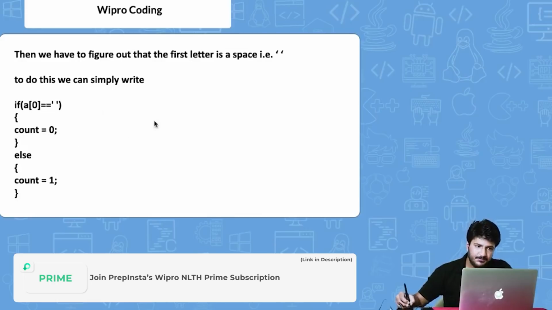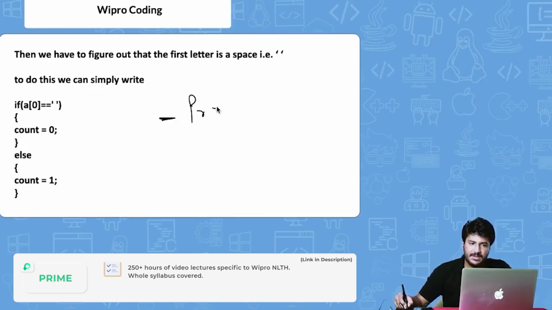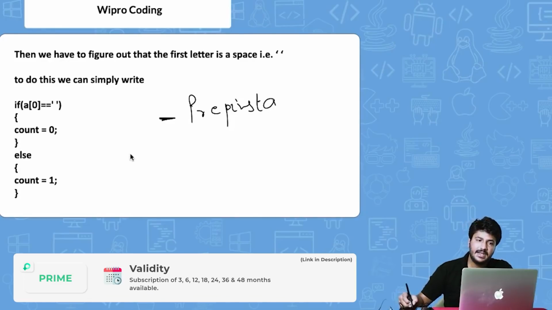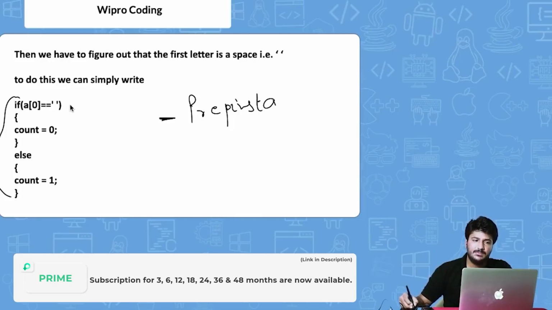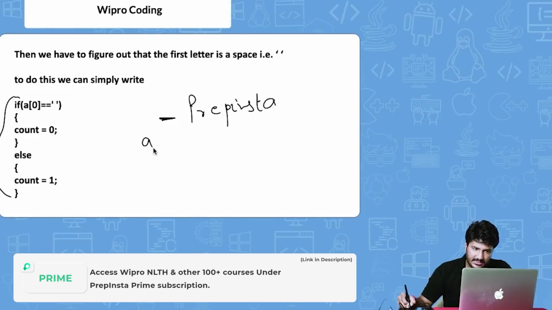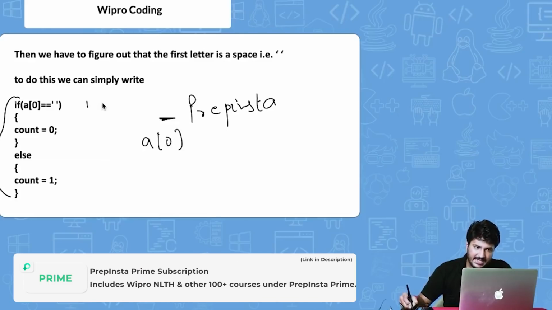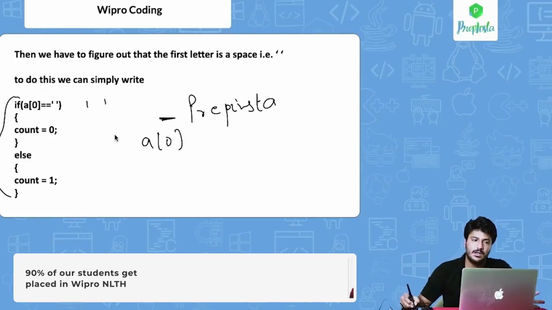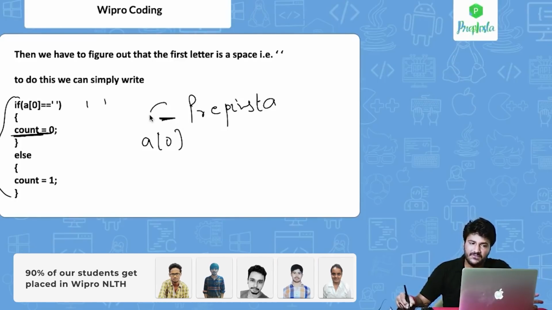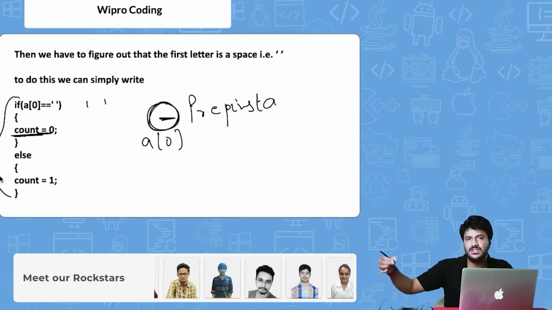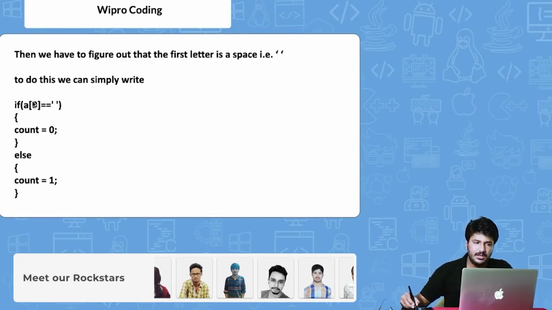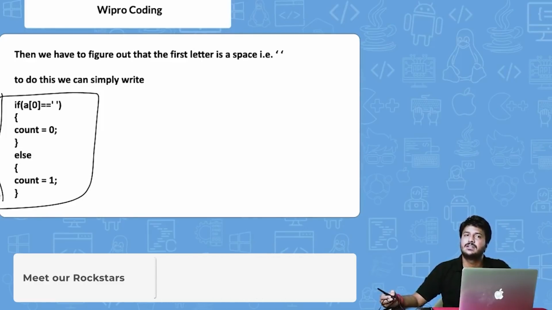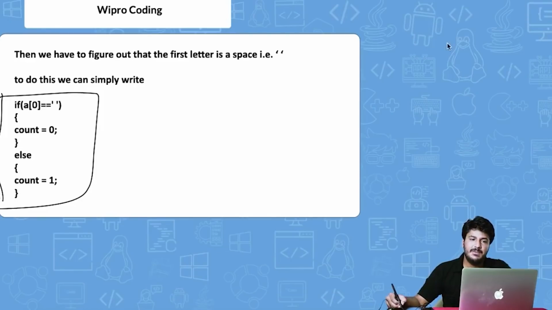Let me explain it again. If there is an underscore, and then we write Prepinsta, the code given on various websites has a redundancy, and this removes that. If a of 0 is a blank space, in that case do not start reading the word. This is not a word. Keep the count 0. So in this case it will ignore it, and then we will see the further part of the code. For now, just remember that this has to be written in case the first character of the string itself is a blank space.